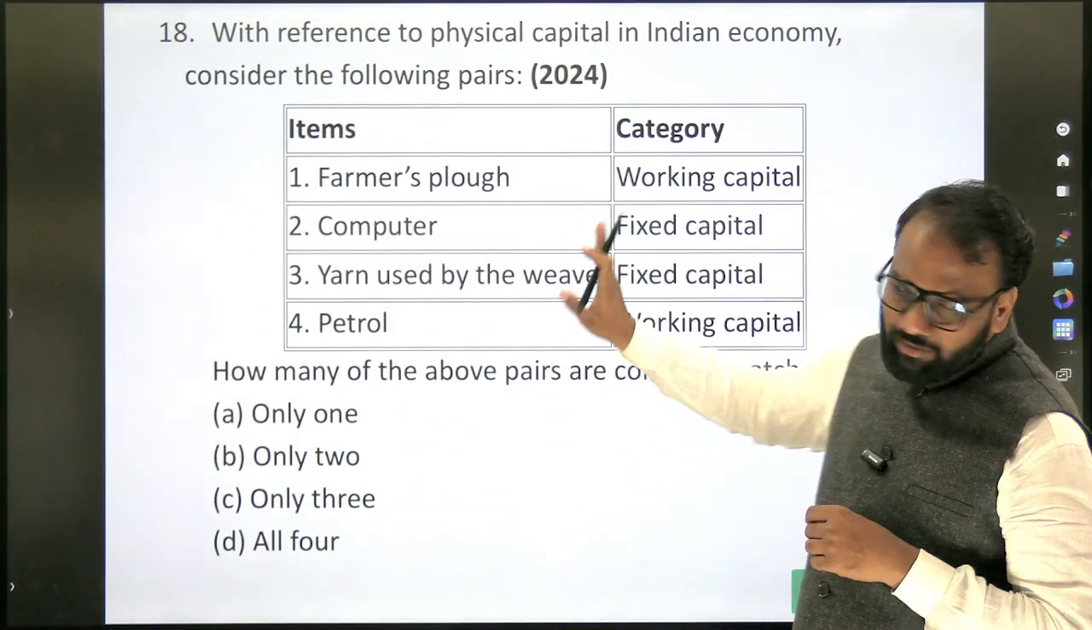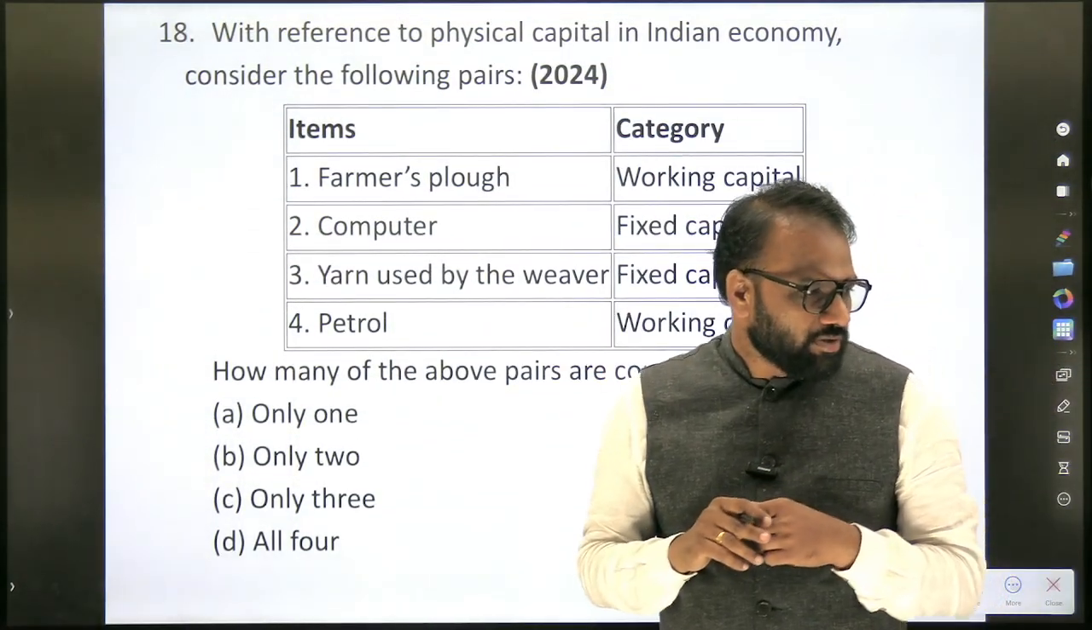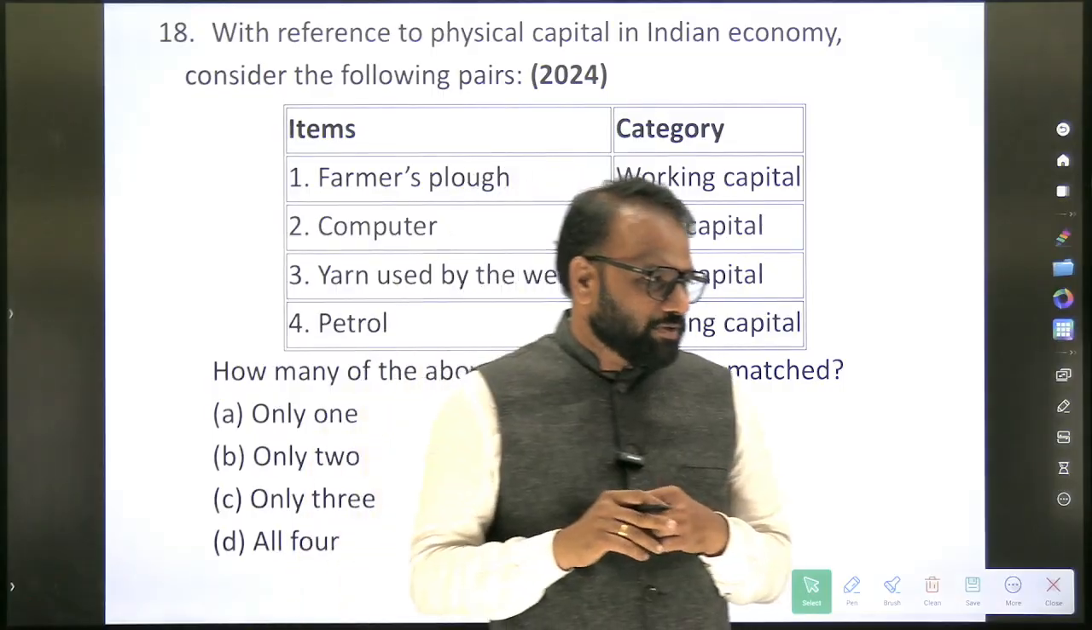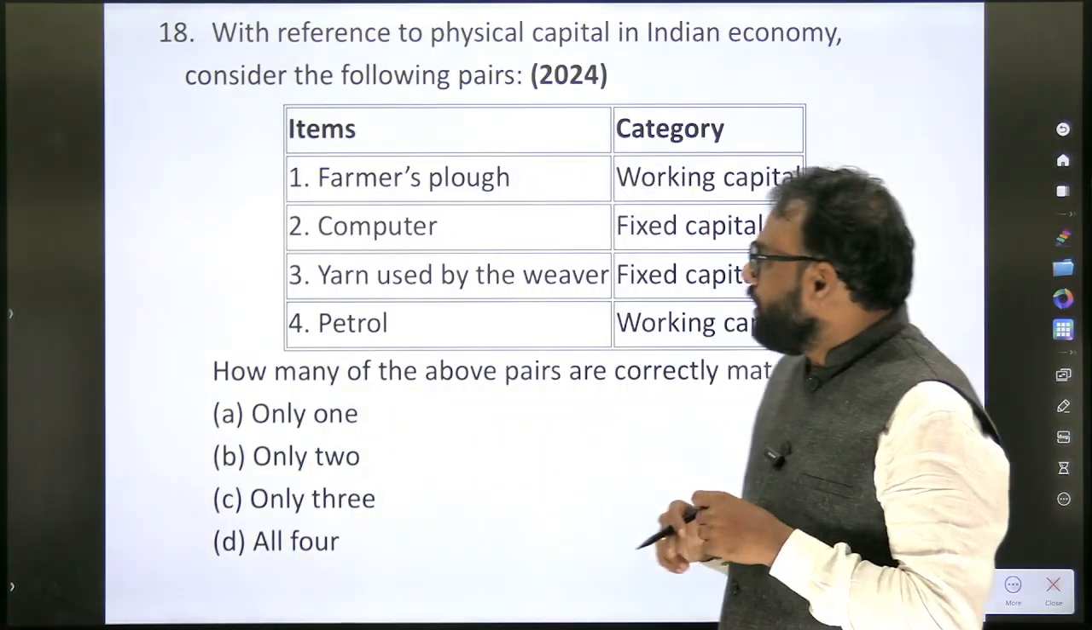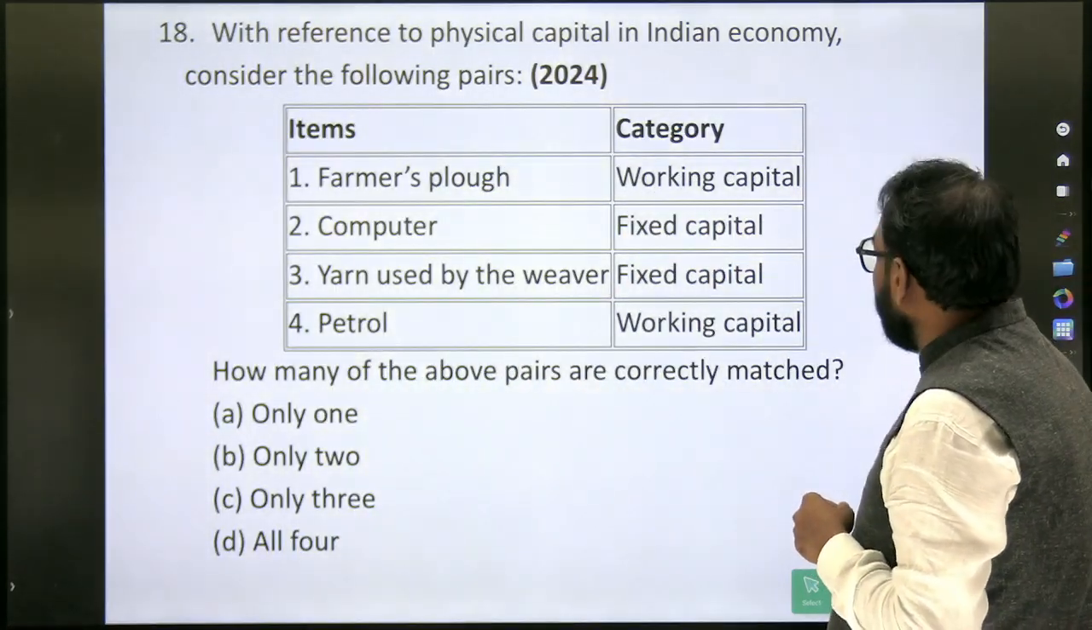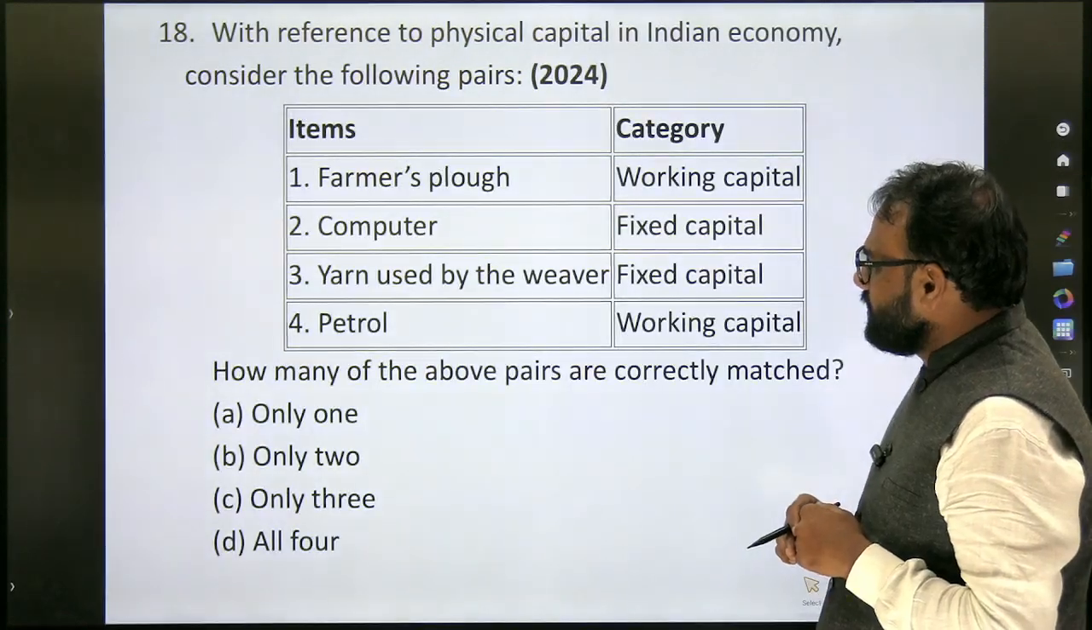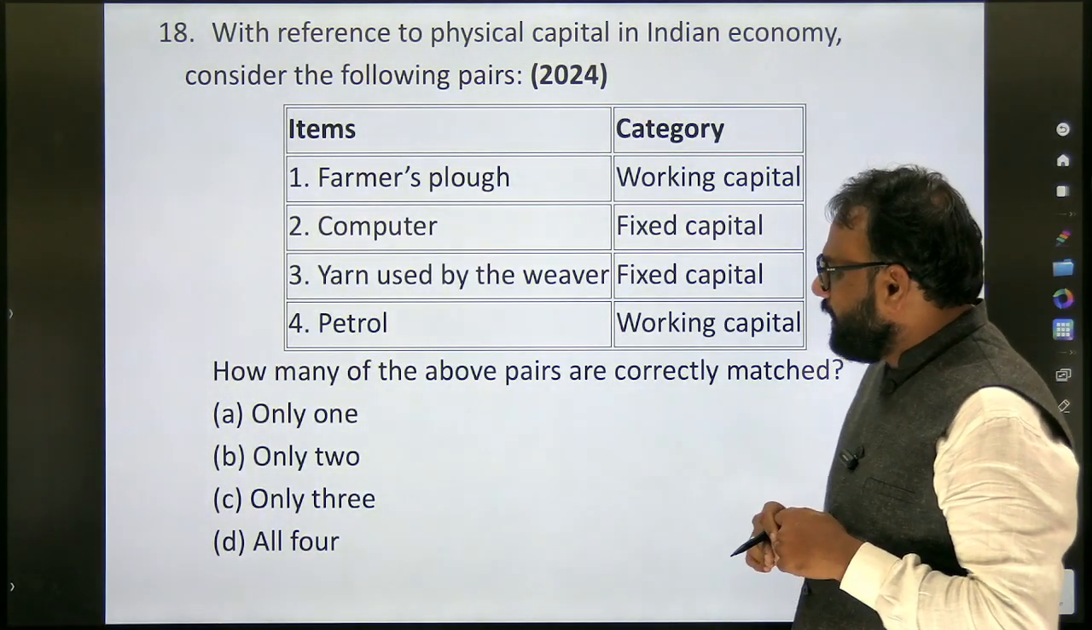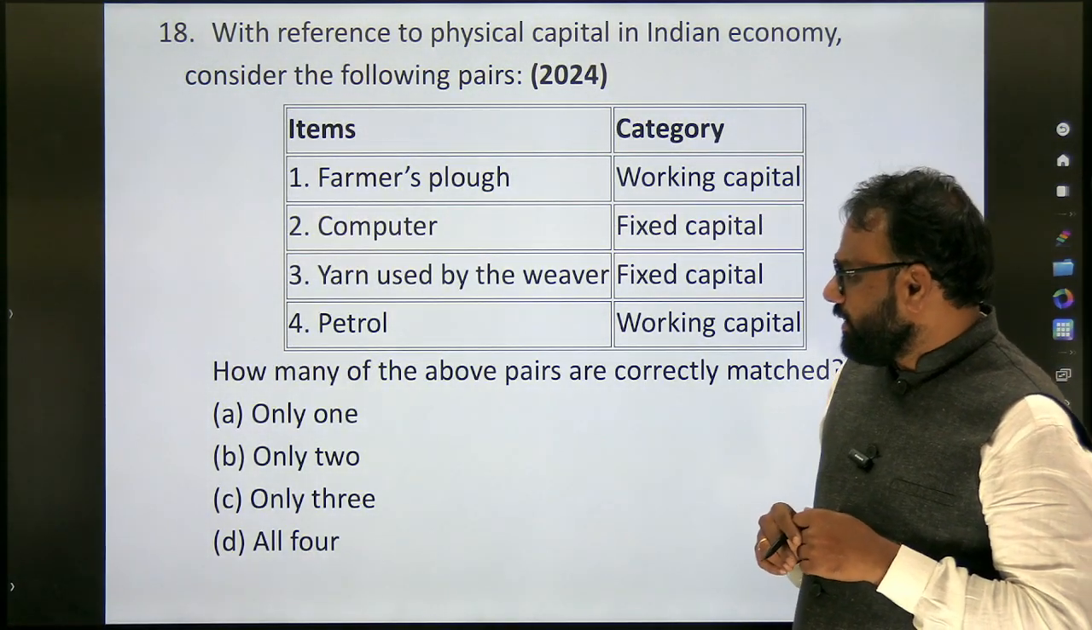Okay, so this question we shall discuss. It's already 12. Last question. With reference to the physical capital of the Indian economy, consider the following pairs. Farmer's plough, computer, yarn used by the weaver, petrol.